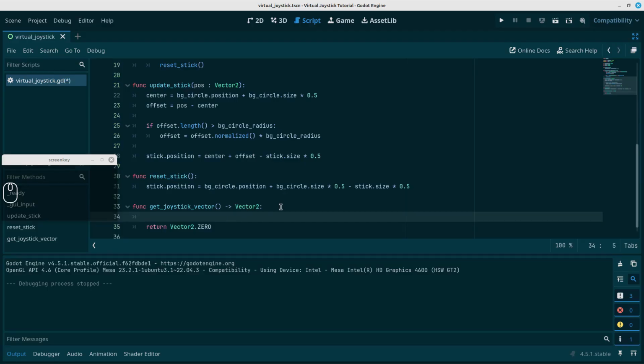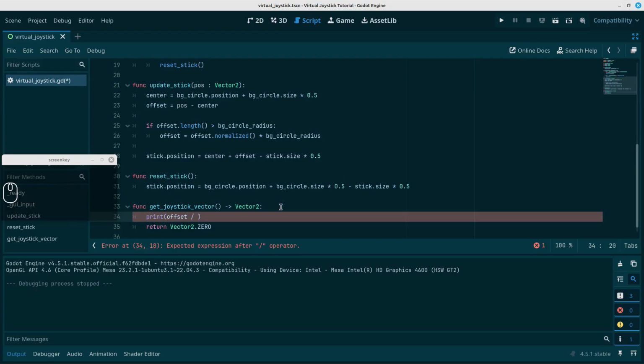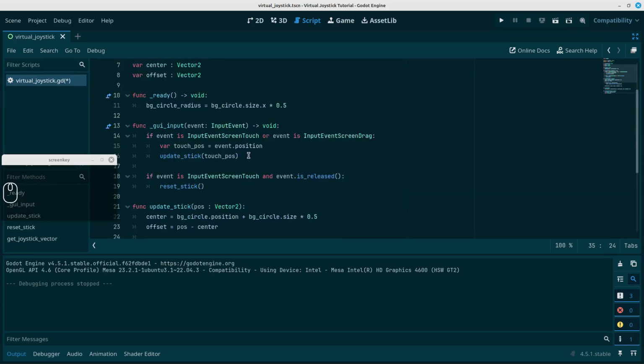We'll just change it. So let's use the offset and the center here. Let's just print it at first, and let's see what it returns. Let's print our offset divided by the radius. Why? Because we're trying to get a vector, and when we divide the offset by the circle radius, it's going to give us a proportionate value for the vector, because it can never go beyond the radius of the circle. So you're going to get less than 1 every time. Basically, it's normalized.